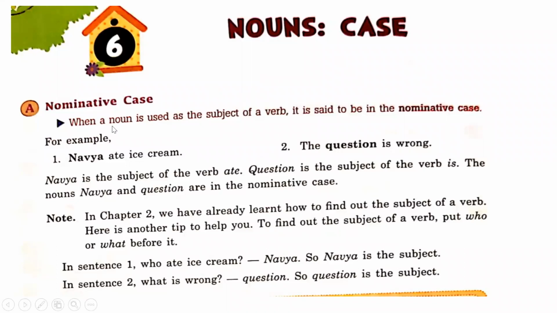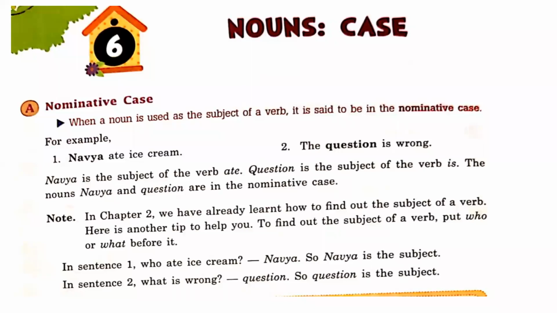Nominative case: when a noun is used as the subject of a verb, it is said to be in the nominative case. Like Navya ate ice cream. The question is wrong. So, dear students, in this way, we have to understand one point. Whenever any word is used as a subject of any sentence, of any verb, that noun is called nominative case.